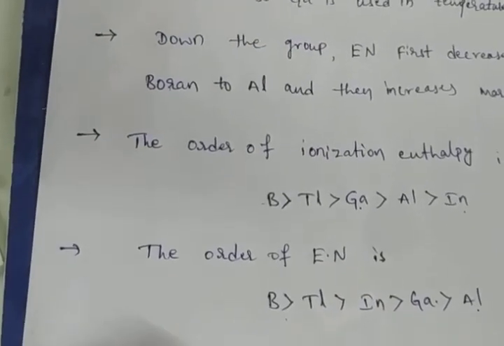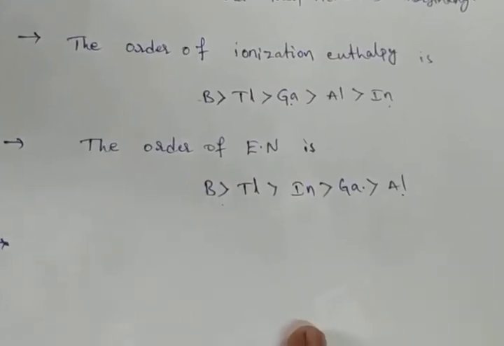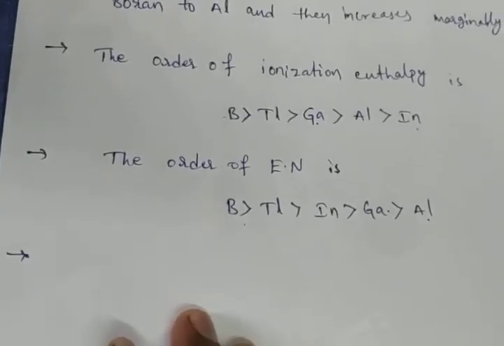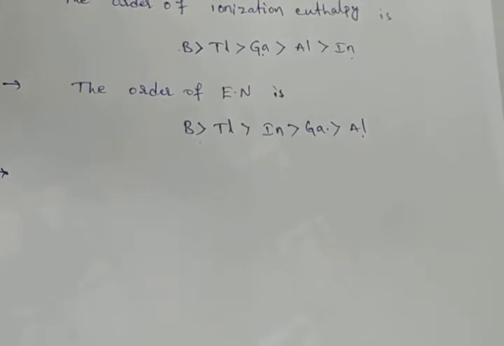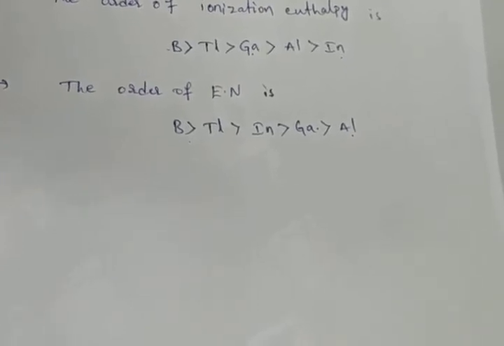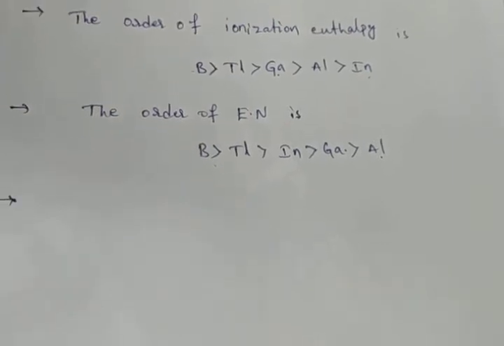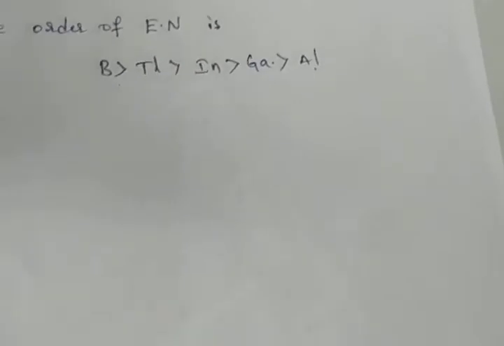And next point: the most electropositive element in the 3rd A group or 13th group. Electropositive nature increases from top to bottom in the group. Electropositive nature means electron losing capacity, or metal nature.